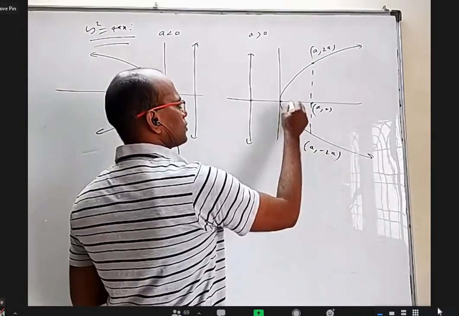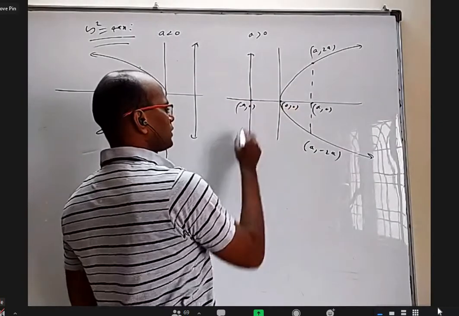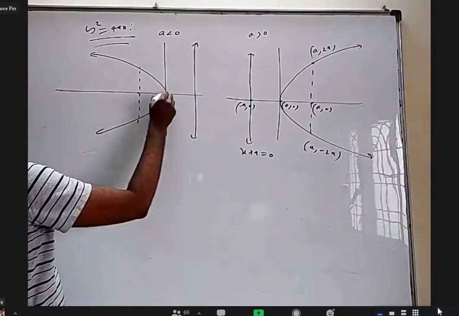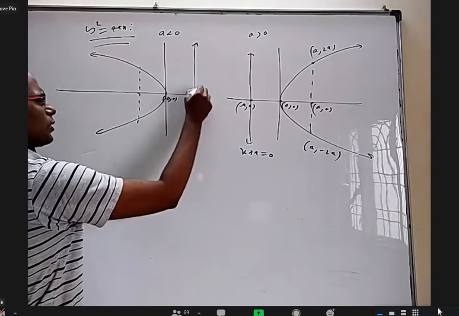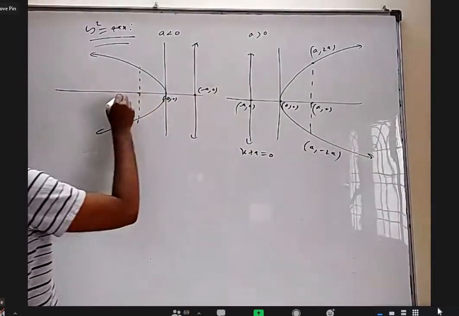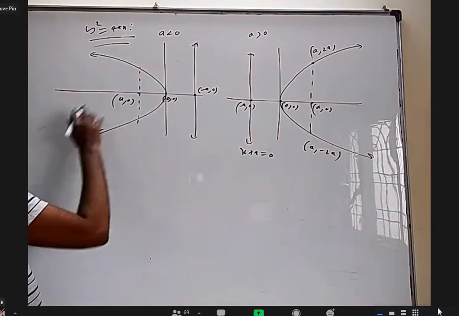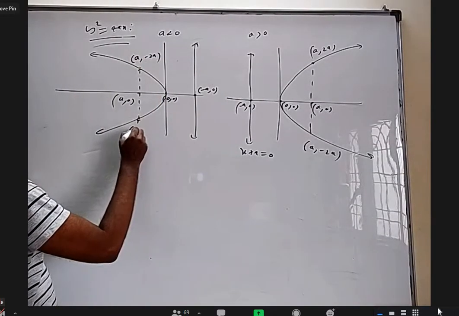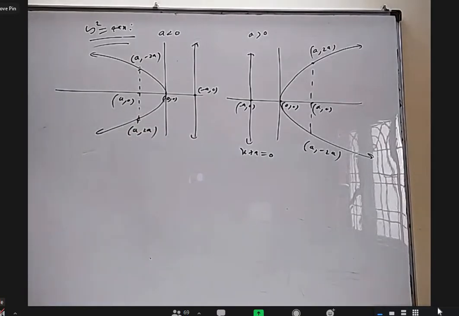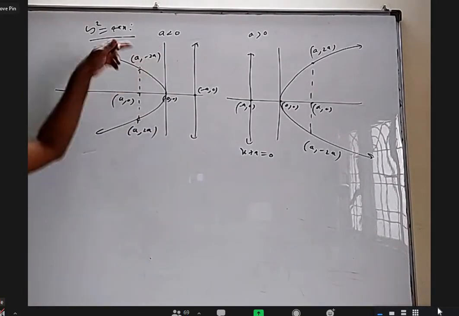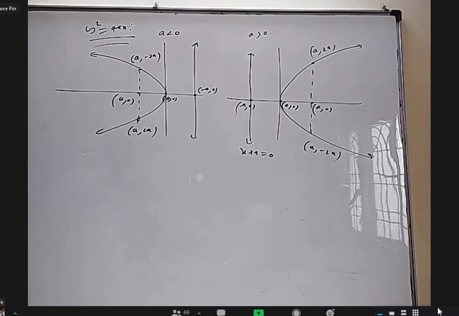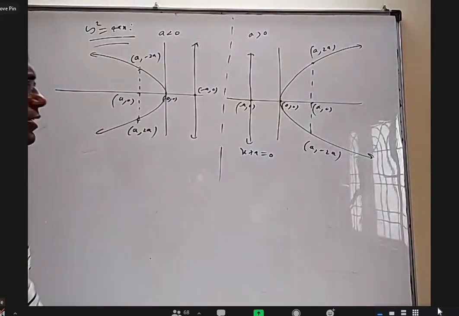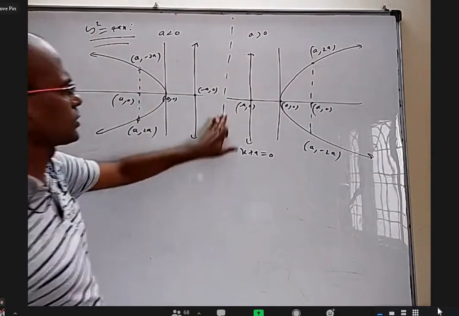This point is 0 comma 0. This is minus a comma 0. This is x plus a equal to 0. Here, because a is negative, this point is still minus a comma 0 only. This point is a comma 0, but it is on this side. This is a comma minus 2a, and this is a comma plus 2a. Because a is negative, minus 2a is actually positive, and plus 2a is actually negative. Actually, everything is there in the figure, but both figures together.